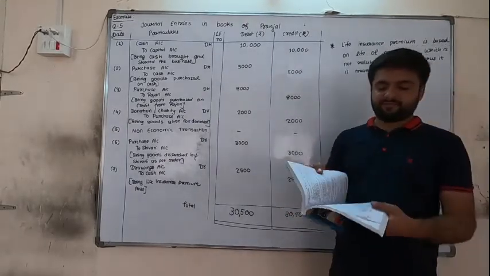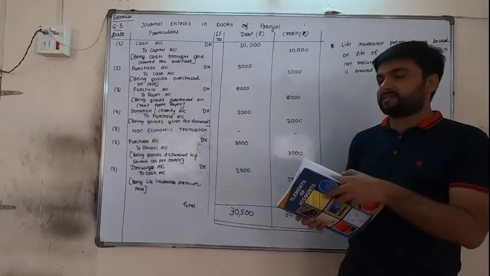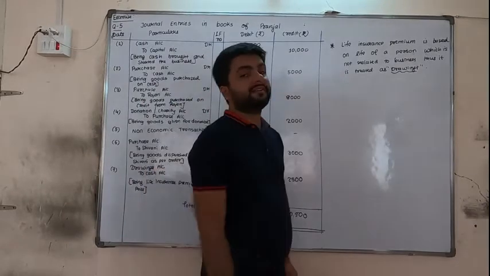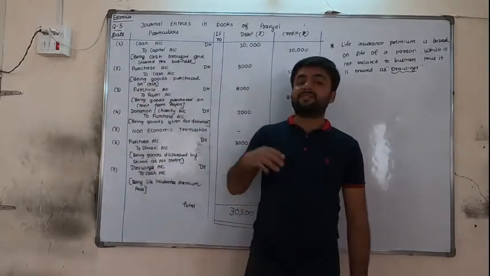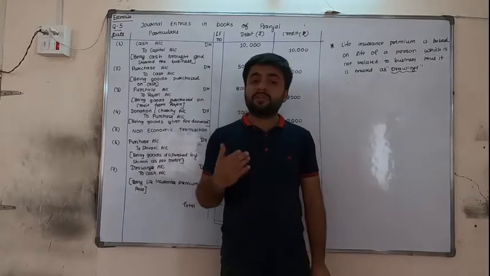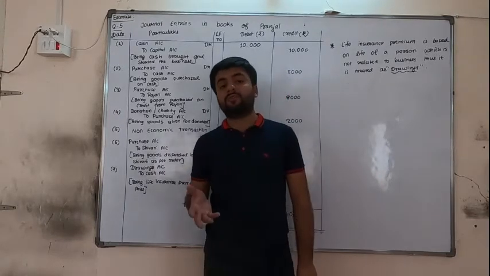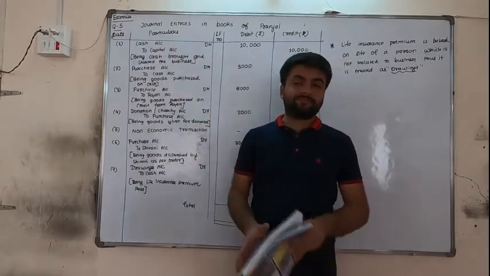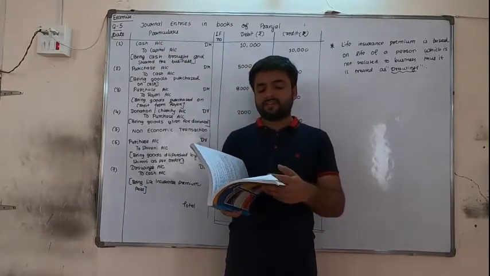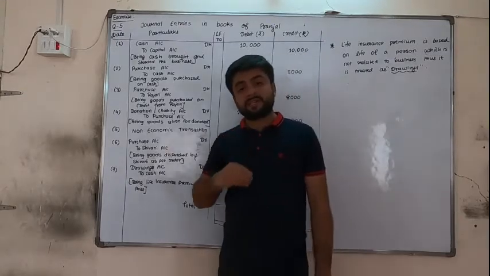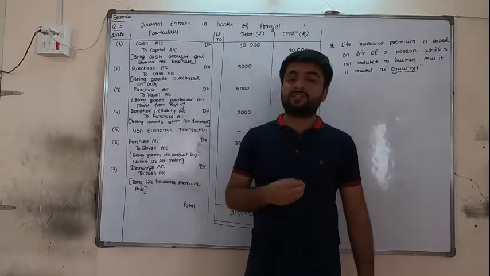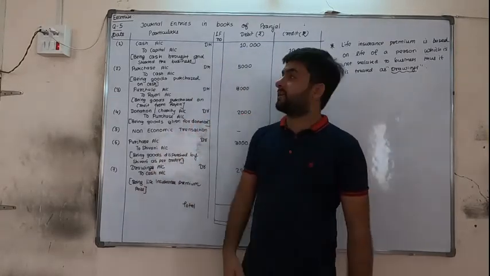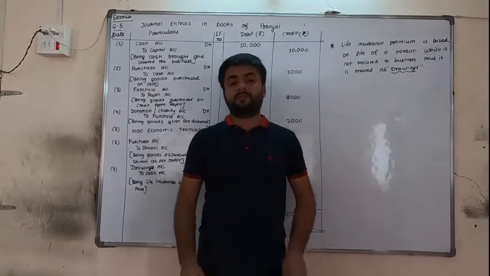Reading the question again. Introduce 10,000 cash and commence the business. We are introducing cash means we are bringing the cash and starting the business. So cash is coming in the business, cash account is to be debited. Owner is the giver of that capital, so we cannot write owner's name, but instead we can write capital. So cash debit to capital account. Goods of 5,000 purchased on cash. We are purchasing the goods. Goods are coming in, so purchase should be debited. Moreover, we are paying the cash, so cash is going out, cash account credit. So purchase debit to cash account.